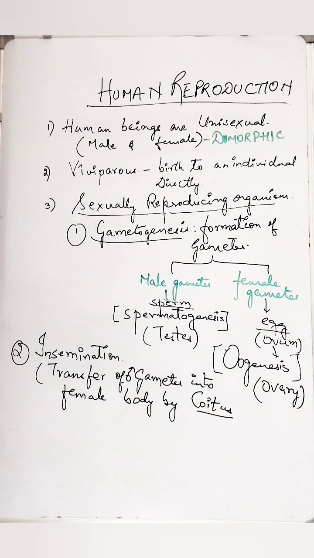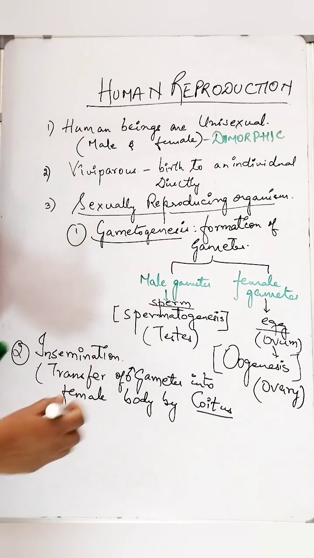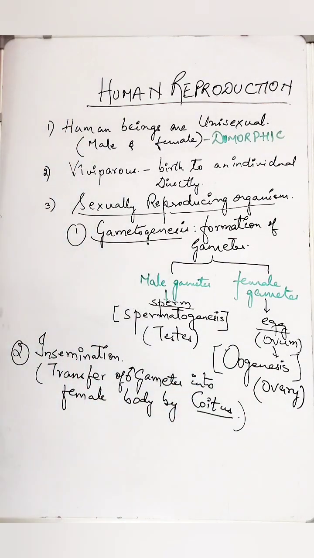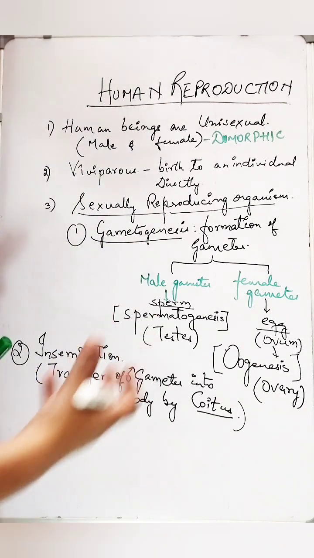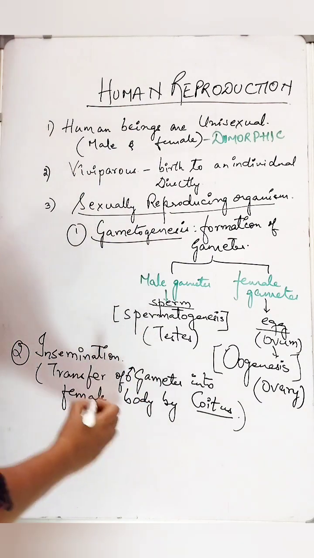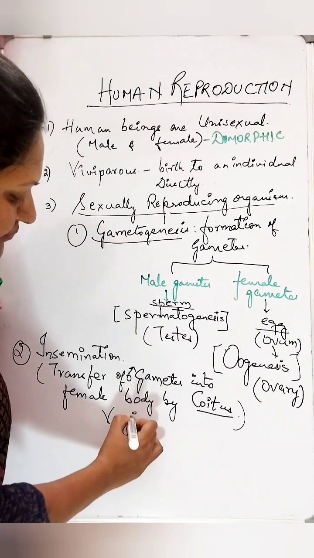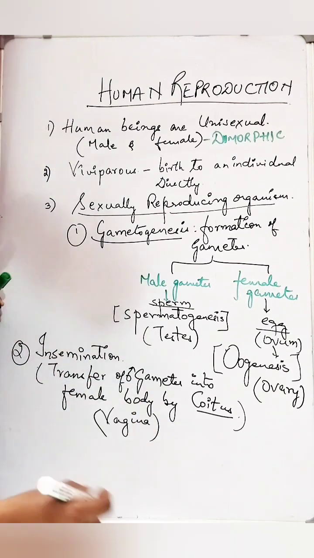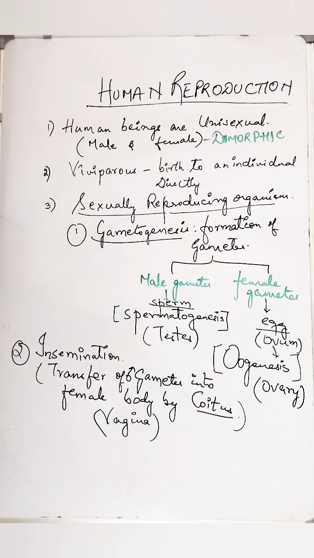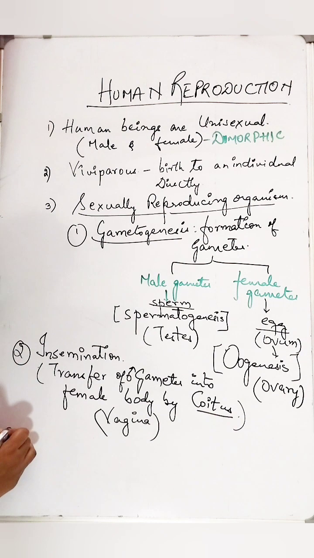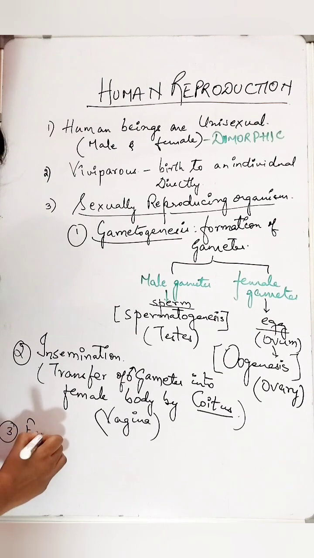It means what? With the help of physical interaction, that is the sexual intercourse, the male gametes are released into the female's genital tract. So here the female genital tract is vagina. So we'll study everything in detail about the female genitalia and the female reproductive parts. Step number 3 is fertilization.